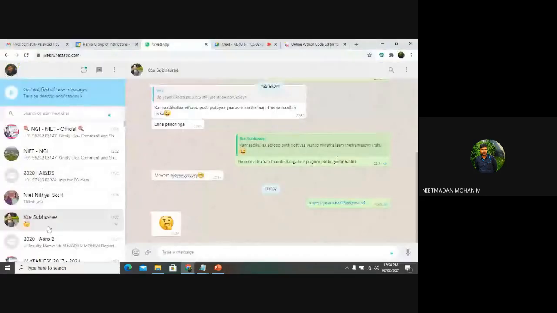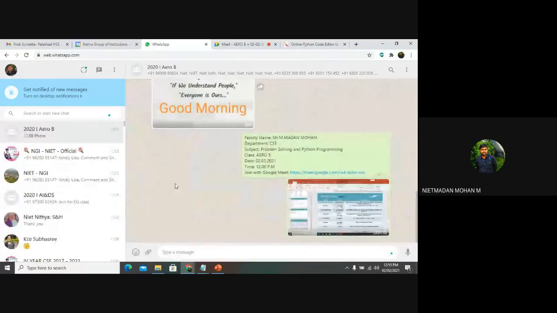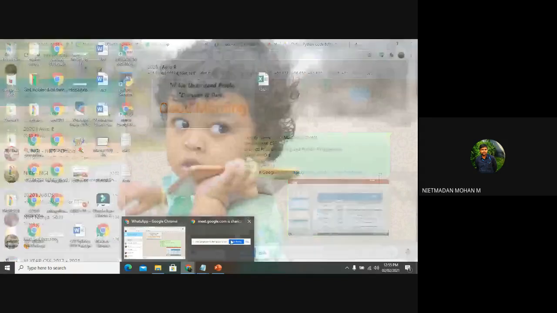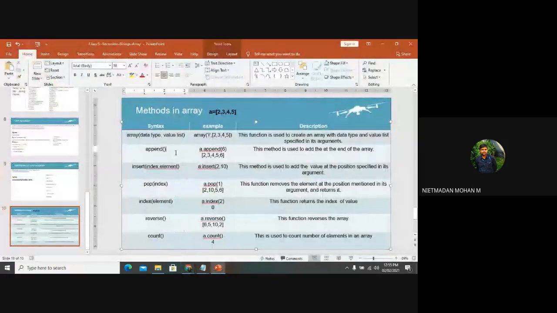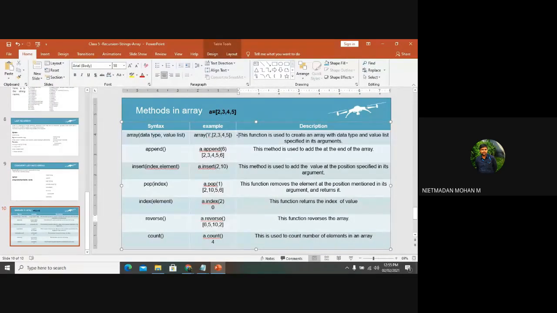You can go to an online code editor and try each individual method, and you can do that in your homework also. That will not be a difficult task. It covers what the syntax is, an example of each syntax, and the functionality of the syntax mentioned here.